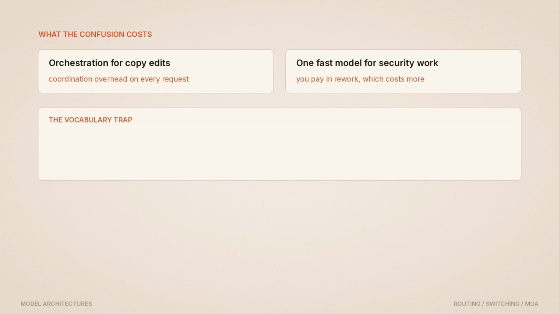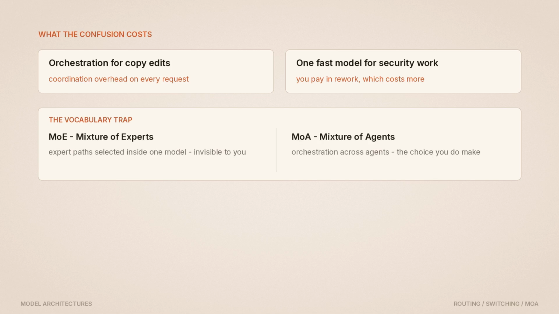There is also a vocabulary trap. Mixture of experts sounds like mixture of agents but lives inside one model. Internal expert paths selected automatically, invisible to you, not a choice you make. The choice you do make is between three mechanisms.